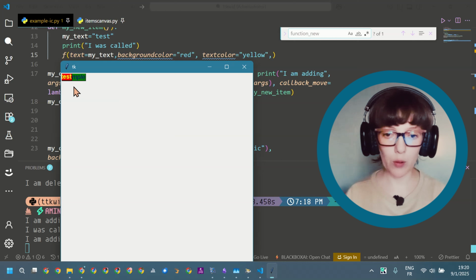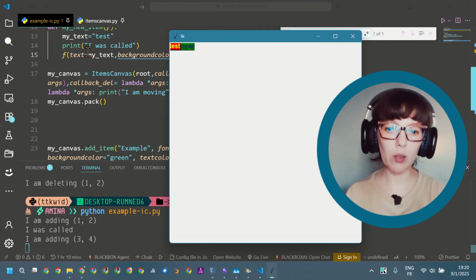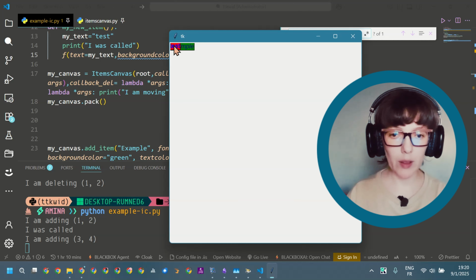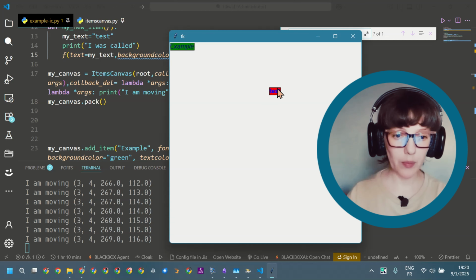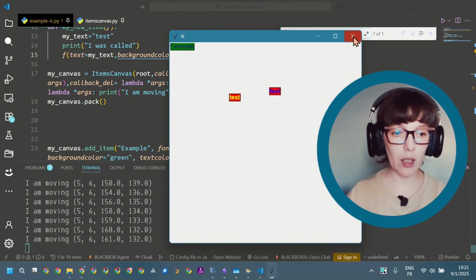Now I can call new. You can see it added text, and now I was called because I added the message for the new function, and I am adding because it called add. I'm calling now move. Now I'm activating new. So since I didn't specify a highlight color, I can change it here.